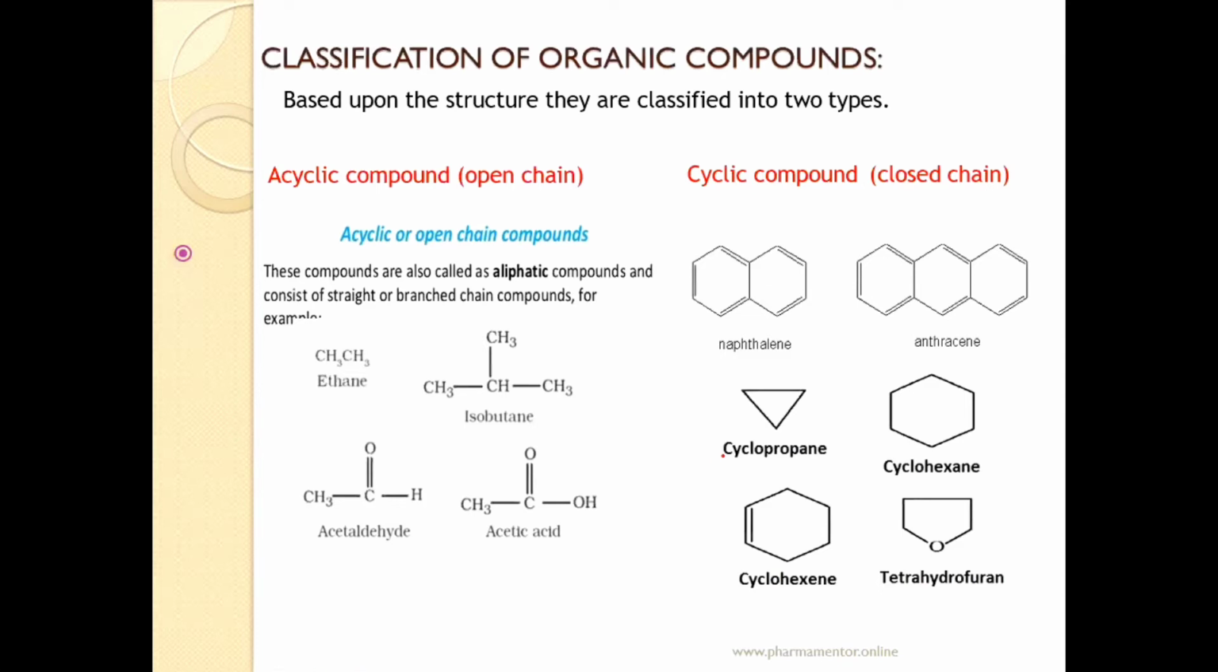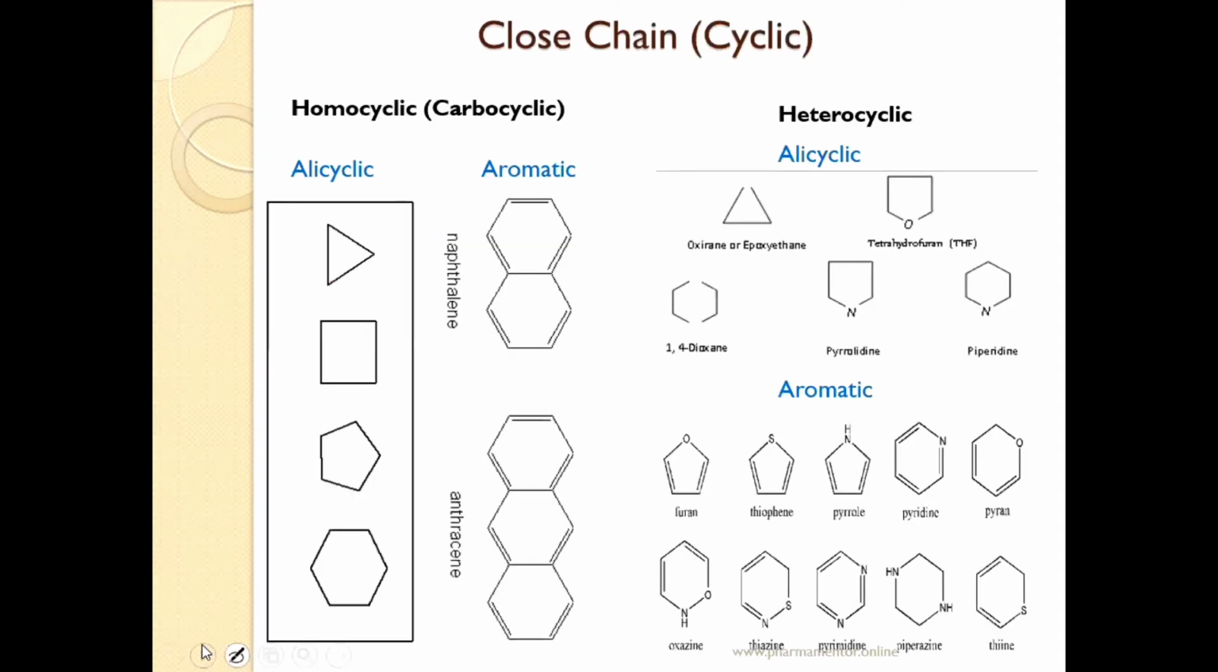Now, examples of cyclic compounds are naphthalene, anthracene, cyclopropane, cyclohexane, and tetrahydrofuran. These are examples of cyclic or closed chain compounds. Cyclic compounds are again classified into two classes: homocyclic, also called carbocyclic compounds, and heterocyclic compounds. Homocyclic or carbocyclic compounds are again classified into two classes: alicyclic homocyclic compounds and aromatic homocyclic compounds.